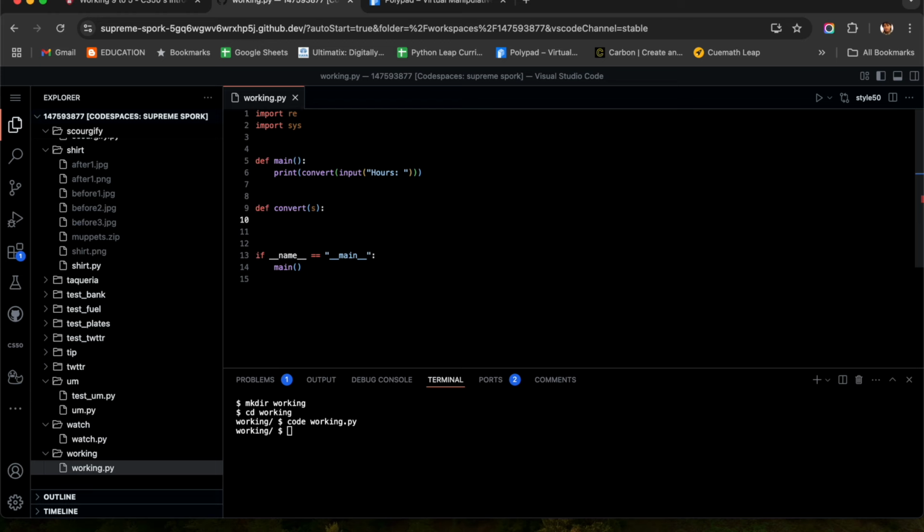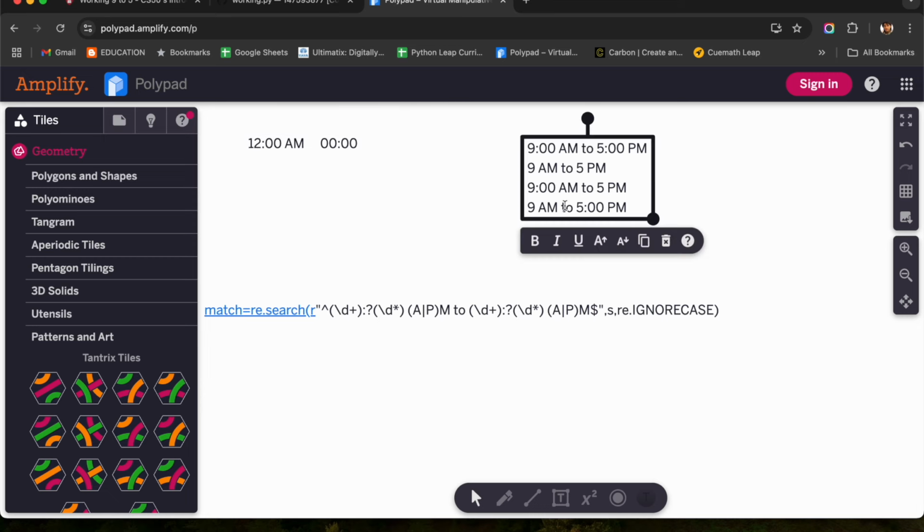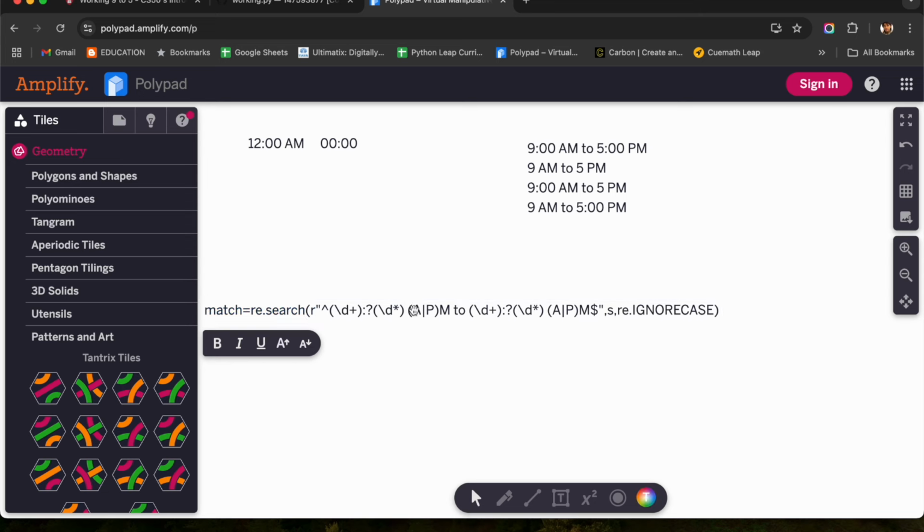Okay. So here I have already taken few things for us, which is nothing but this thing I already said, right? 12 a.m. is going to be considered as 00, and these four are the formats which we need to consider. For this, I am going to write a regular expression in this way because it will be easy for me to consider all these things, and I will explain this regular expression, so no need to worry.